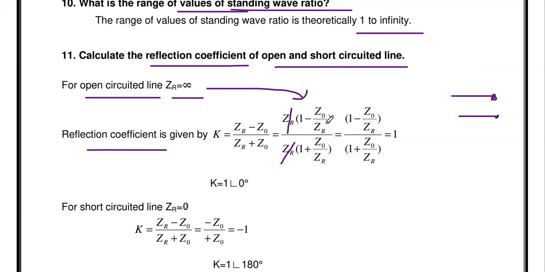If you substitute infinity here, anything divided by infinity is 0. So the numerator is 1 minus 0, divided by the denominator 1 plus 0. So 1 by 1, which is 1. So the reflection coefficient for the open circuited line is 1. If you represent this K in polar form, the magnitude is 1 with angle 0 degrees. Okay, so this is the reflection coefficient for an open circuited line.